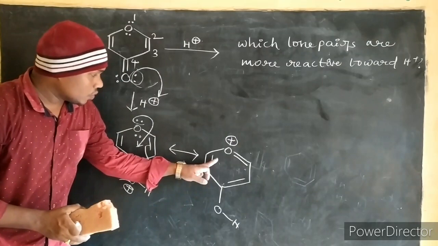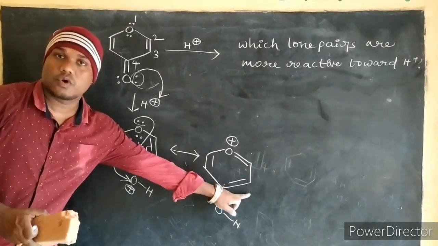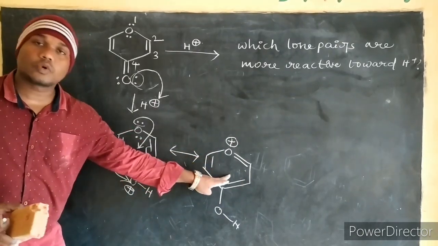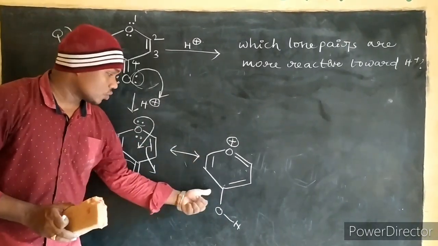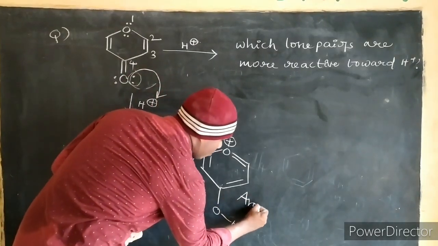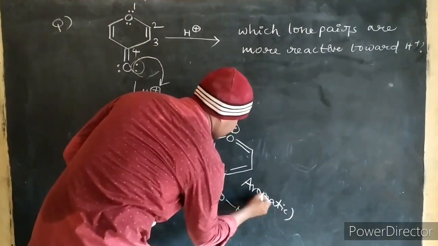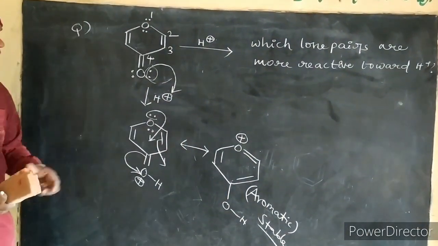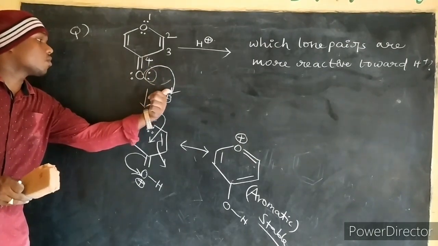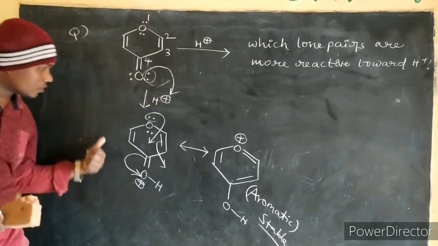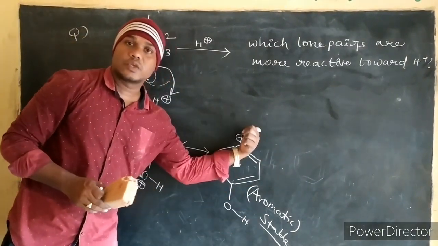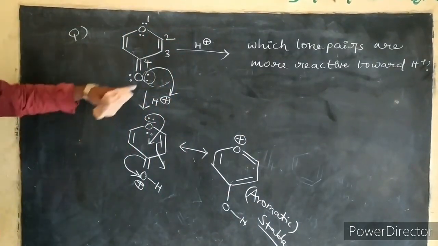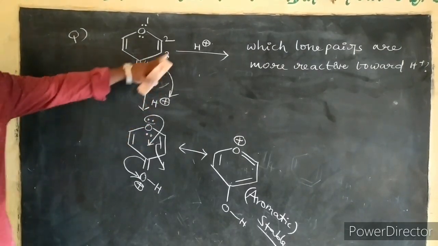Correct? So here how many pi electrons are there? There are 3 pi bonds, and each pi bond contains 2 pi electrons. That's why totally 6 pi electrons are there. So this is aromatic, so stable. Aromatic. Stable. That's why after releasing these lone pair of electrons towards the H plus ion, the formed molecule is aromatic and the most stable one. Correct? So these lone pairs are more reactive towards the H plus ion.